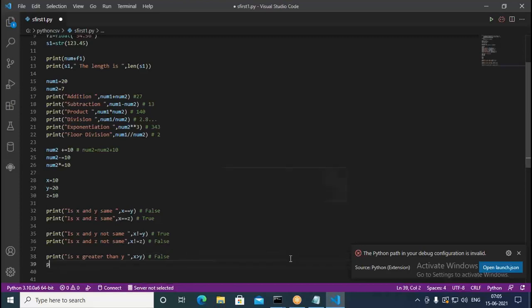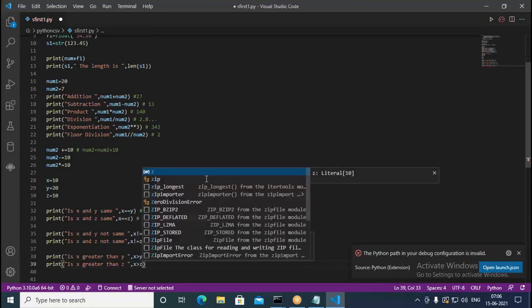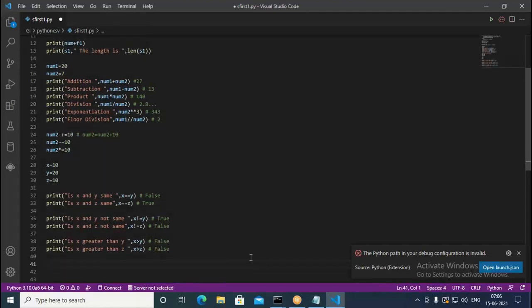Now similarly, I go with print. Here I write x greater than z. So this also has to give us a false value, because they are the same. Since they are the same, even this has to print false for us. False, because x and z are same, so x cannot be greater than z.